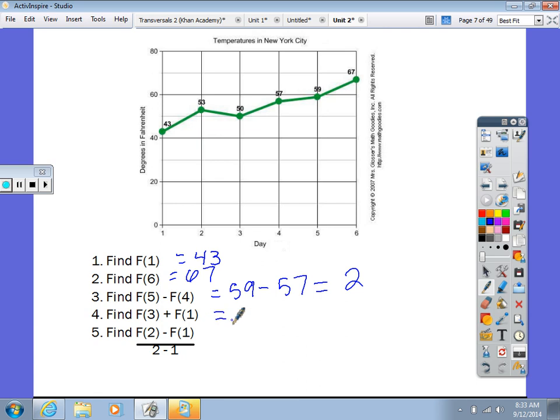Find f of 3 plus f of 1. What is f of 3? 50. What is f of 1, which equals 93. Okay, this one is actually leading us up into slope.